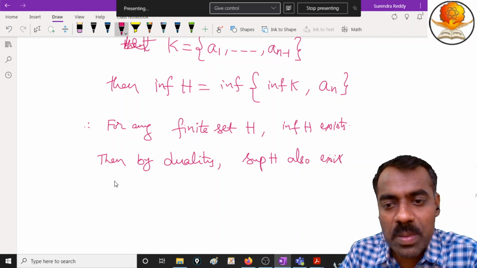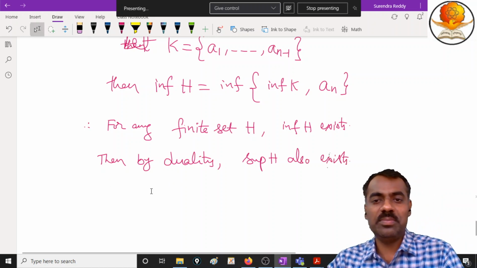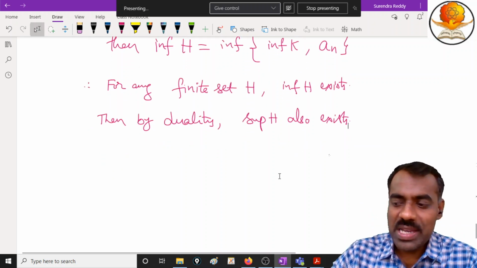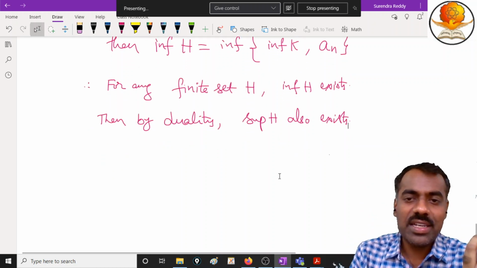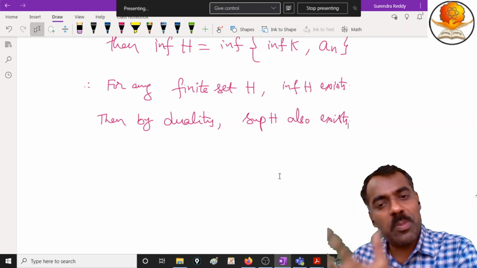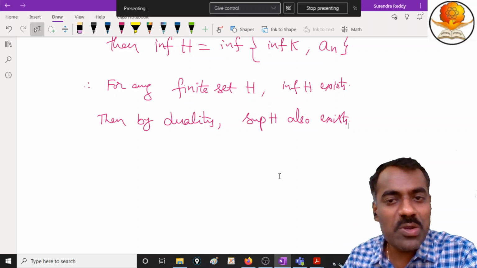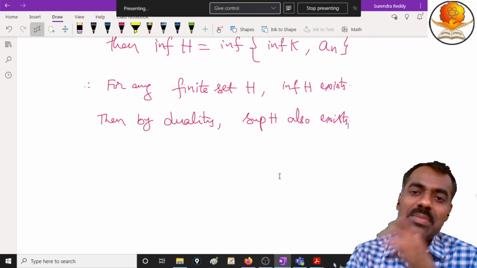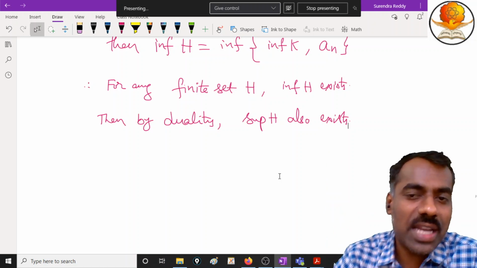Why does this supremum also exist? Dual means the relation is reversed, right? So in all dual posets you consider, because the infimum exists, that infimum is nothing but actually the supremum of the original poset. Are you following?